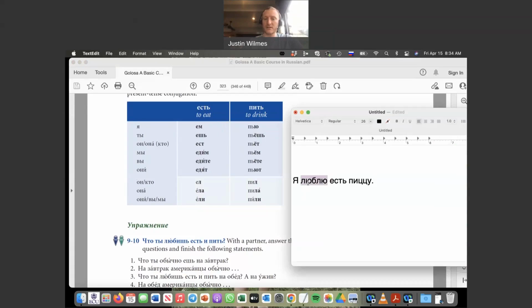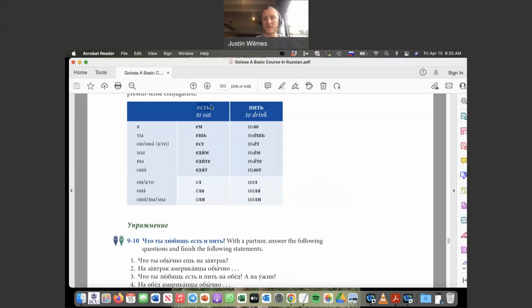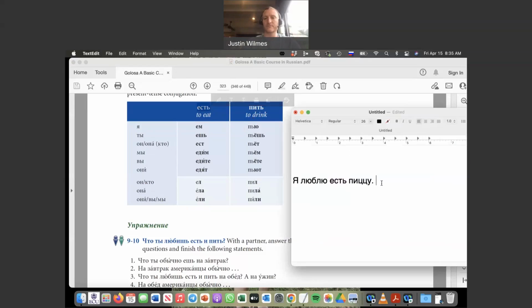So when you say like, you use two verbs in a row, right? A verb phrase. The first one's conjugated. The second one is an infinitive form. Just like in English, if we say I like to eat, we don't say I like I eat. So we don't conjugate the second verb as well as the first one, right? So я люблю plus the infinitive form. So я люблю есть пиццу.